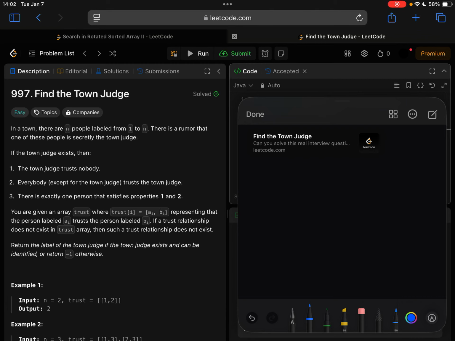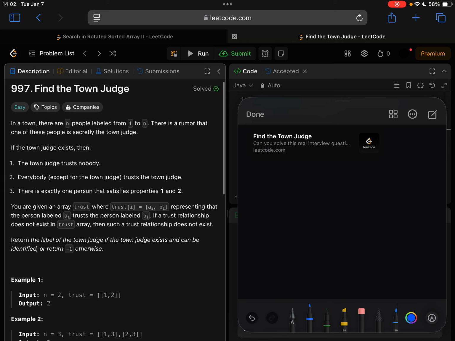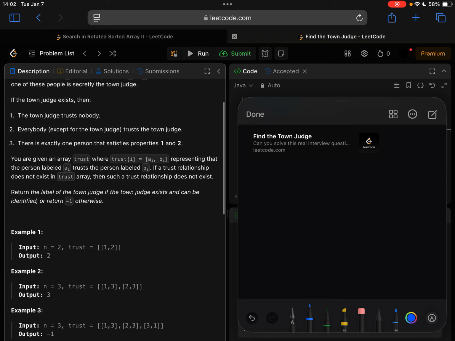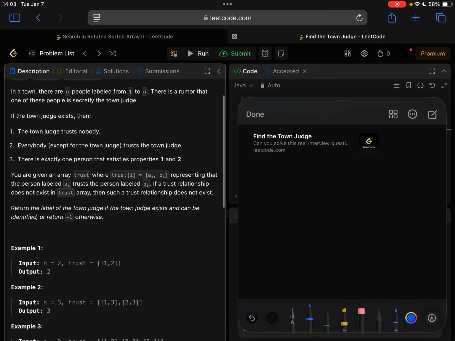Hello everyone, let's solve this LeetCode problem 997, find the town judge. It says in a town there are n people labeled from 1 to n. There is a rumor that one of these people is secretly the town judge. If the town judge exists, then the town judge trusts nobody. Everybody except for the town judge trusts the town judge. There is exactly one person that satisfies properties 1 and 2.